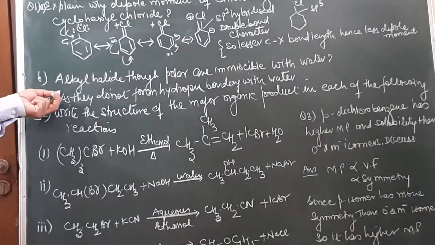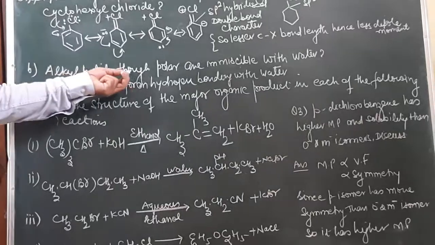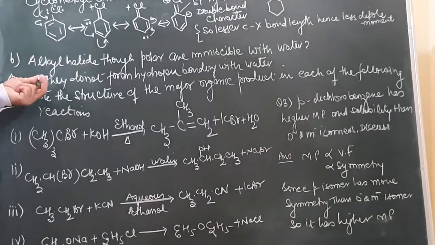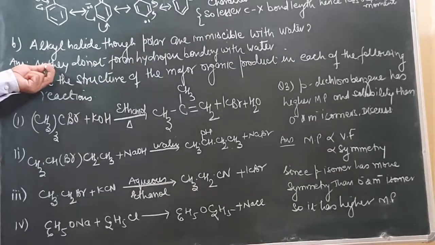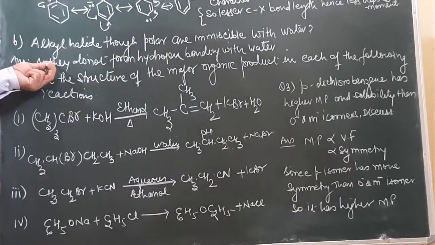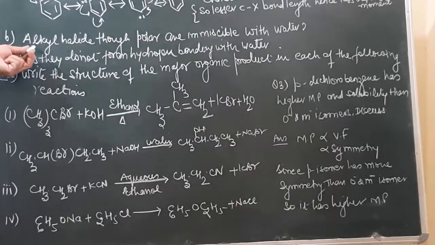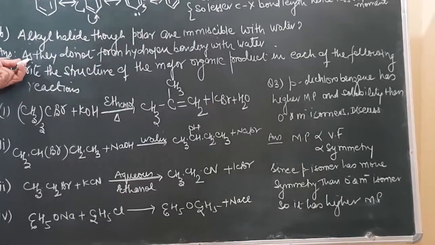Now the B part of the question. Alkyl chlorides, though polar, are immiscible with water. This was discussed with you in the physical properties. Why are they immiscible with water? As they do not form hydrogen bonds with water. So they are polar but are immiscible with water due to the absence of hydrogen bonding.